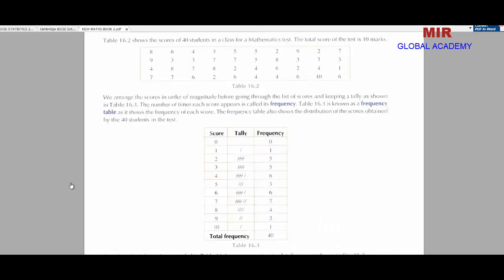Okay students, you can observe right now here. This is the data of 40 students of the class, a math class test. The total score was 10. So out of 10, these 40 students got these kinds of marks, and these are 40 observations, and we have converted these 40 observations into this frequency table. Here you can see the score is not in interval form. So this is a non-interval frequency table.